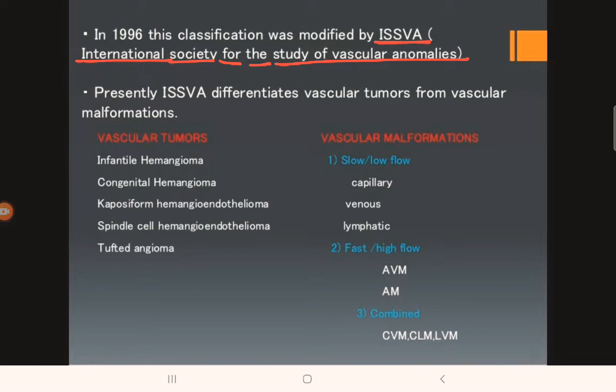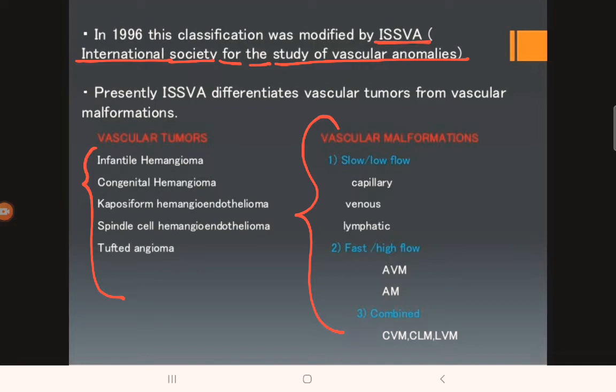So the ISSVA differentiates vascular tumors from vascular malformations. They have straight away given a difference. They have listed these variations between vascular tumors and vascular malformations. So let's look at what differentiates between these two things. They classified vascular tumors into few categories and vascular malformations into few categories.